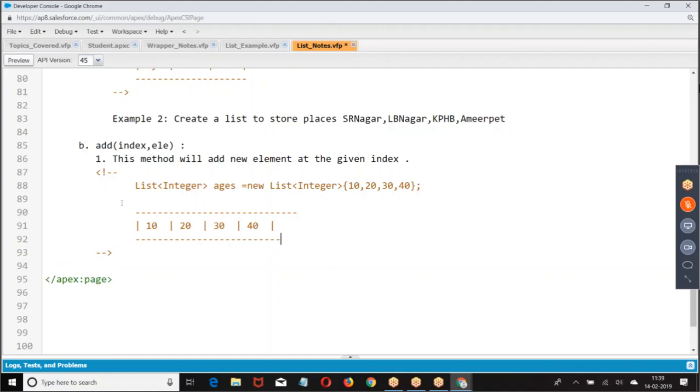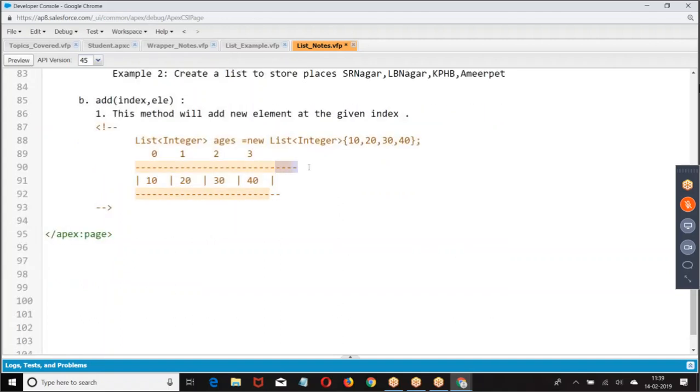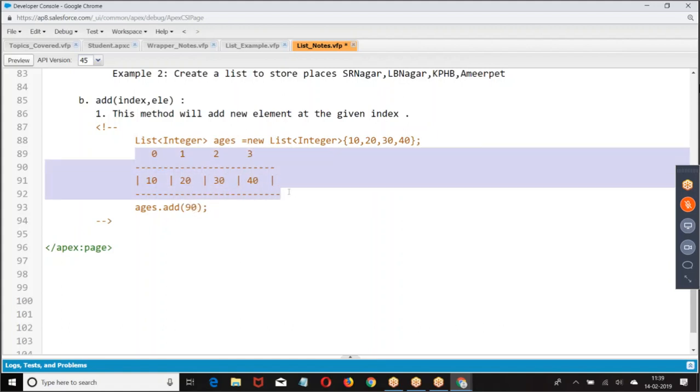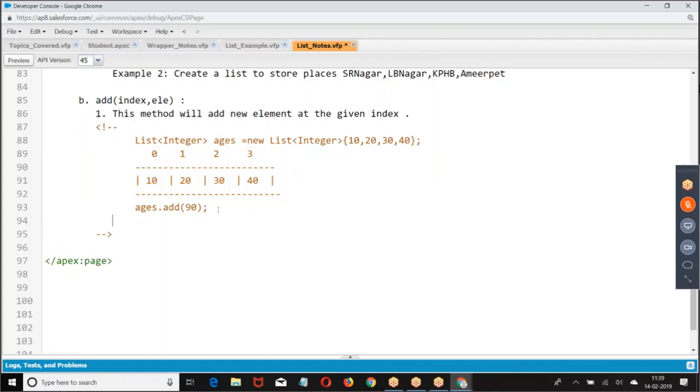This is the list we have. Now what we are doing, I told ages dot add 1 comma 90. Generally when you say add 90, what will happen? The element is added at the last position.